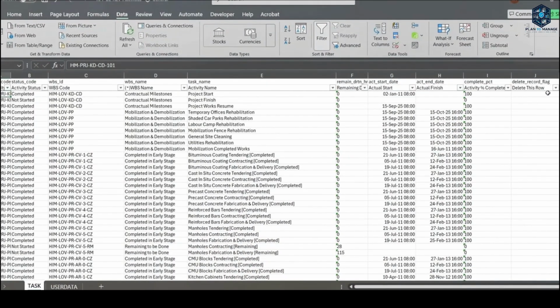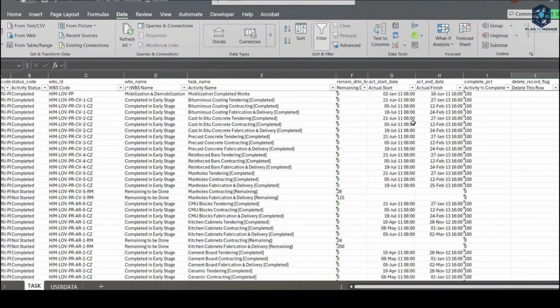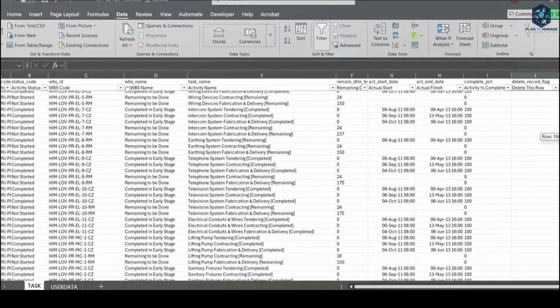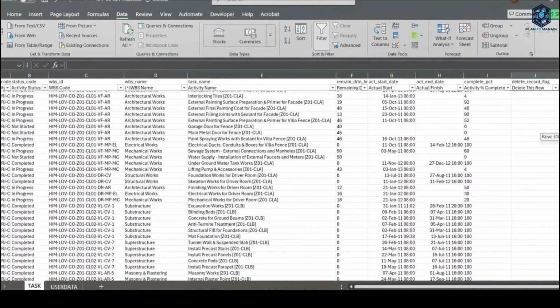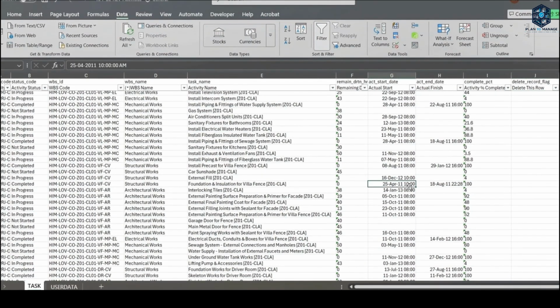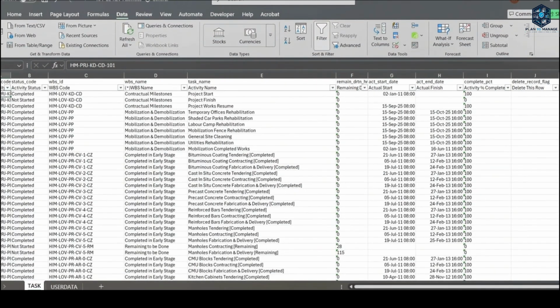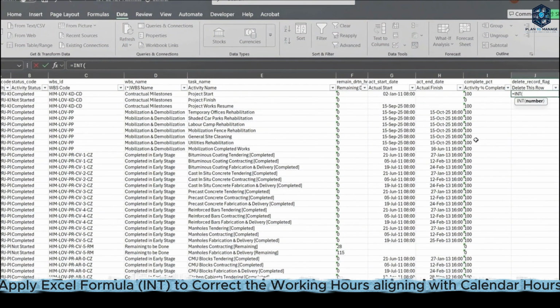The second thing, which is more critical, is the working hours, which are already giving false indications. If you see some activities like this activity, like what we saw in the schedule, it has some activities with wrong working hours. So I'm going to use a magical Excel formula. It's called INT. The INT function fixes and corrects the working hour inside the required cell. So here we're referring to the cell and we press plus.